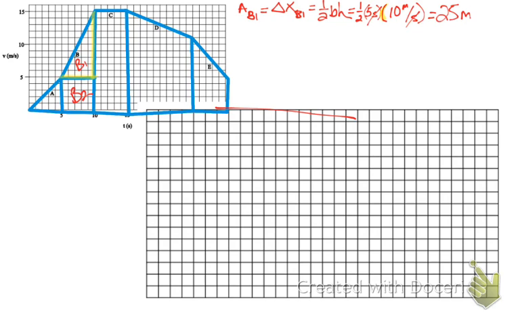Okay, now I'm going to do the area for B2. That will give me my displacement for B2. That's a square, length times width. Okay, so I've got a length of 5 seconds.